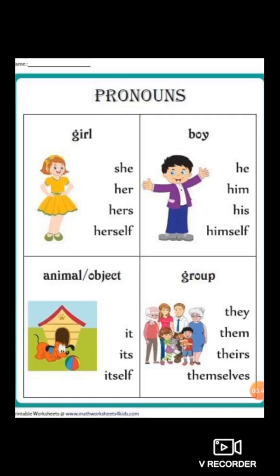These are also known as pronouns. When there is group, like a family, we use they, them, theirs, themselves. Understood students? So different kinds of pronouns we use in different places. When girl is there, we use different pronouns. When boy is there, we use he, him, his, himself. Animal or object is there, we use it, its, itself. Clear?